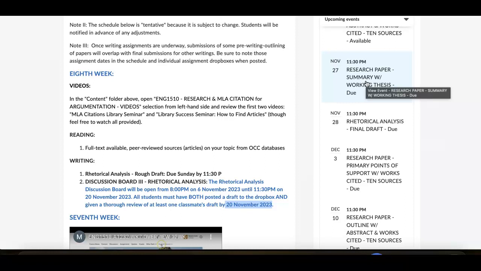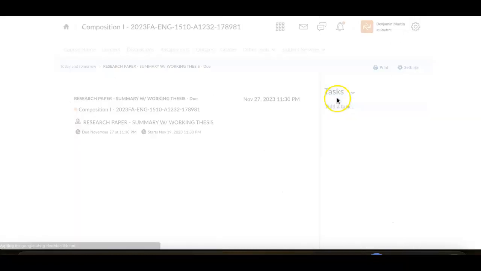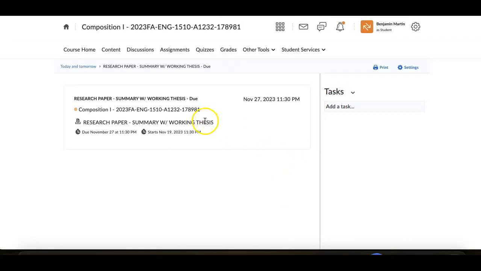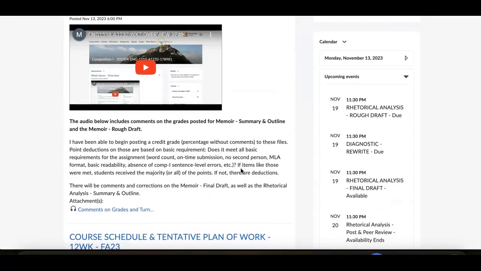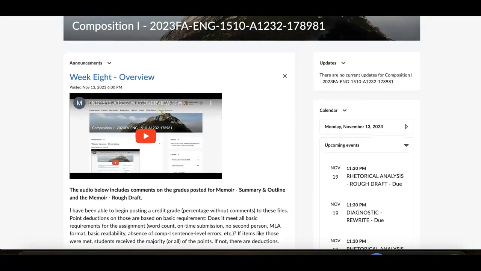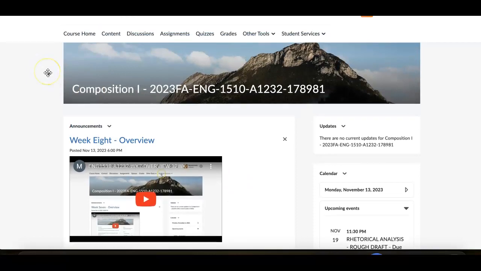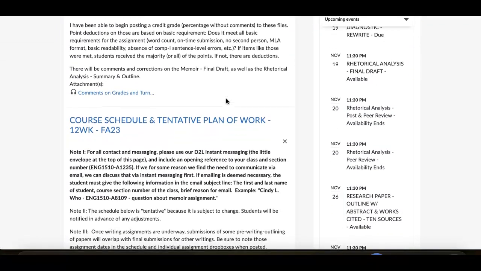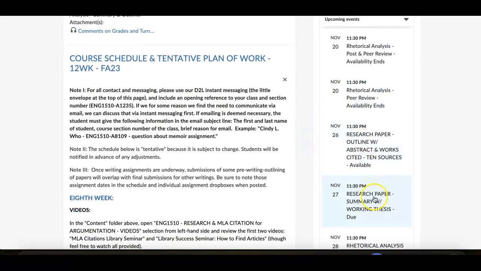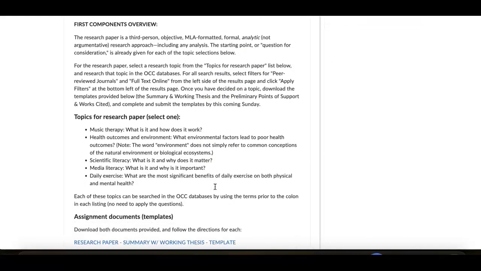And then for the summary and working thesis portion, you have this Dropbox that'll come available. I'm going to make the Dropbox itself open up earlier. It's just the instructional video for this part of the semester that won't be opened up till Monday, but you'll be able to review that Dropbox before the end of this week. So if you refresh your screen right now by going here and clicking course home, you should see the research paper summary and outline. It's listed in here still due as the 27th, but you should be able to click on it and have access to it.